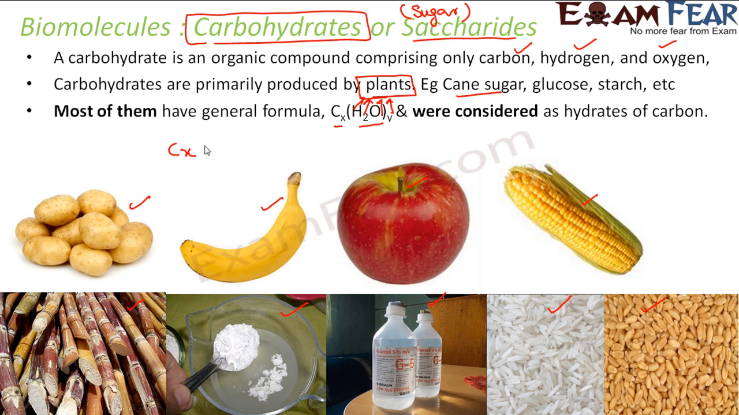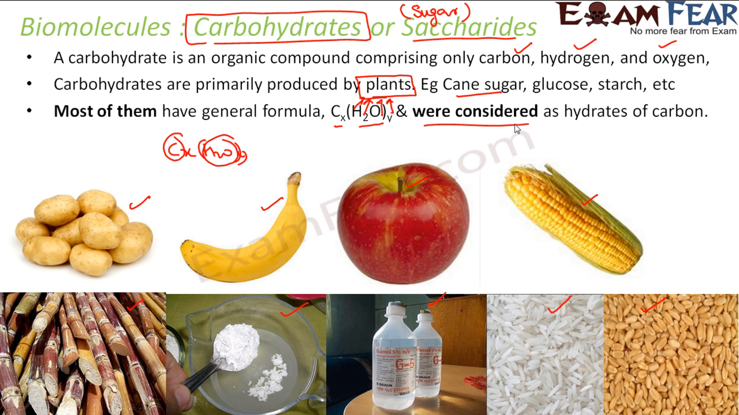The word carbohydrate came because most of the carbohydrates that we observed earlier were of the general formula CxH2Oy. So if you see here, it has carbon and water. Water is hydrate, and carbon is carbo. If you combine carbon and hydrates, you get carbohydrates. So carbohydrates were considered, please note this, as hydrates of carbon. That is not the correct definition. We have got a better definition now. But earlier, carbohydrates were considered hydrates of carbon.